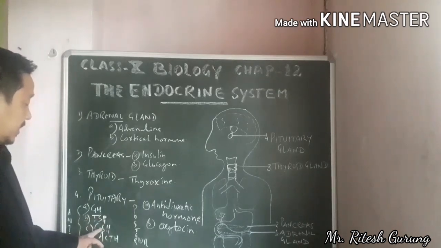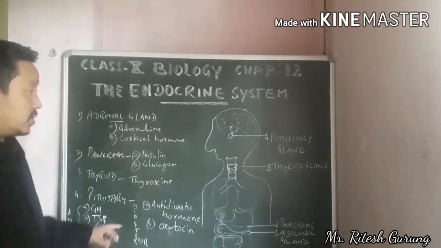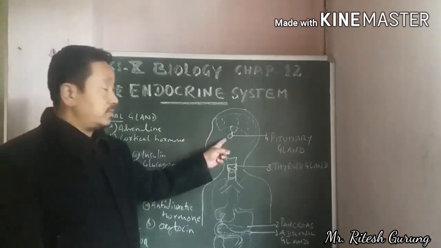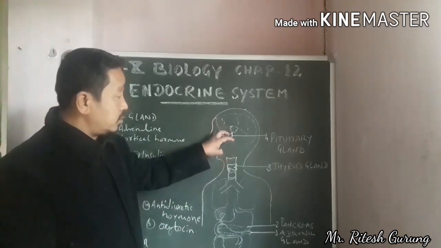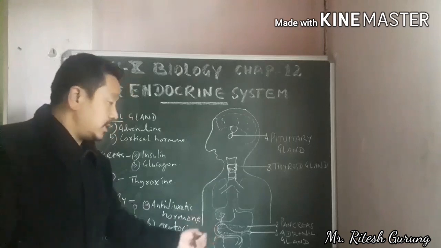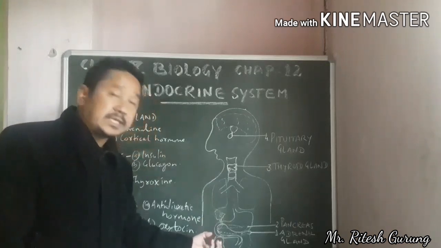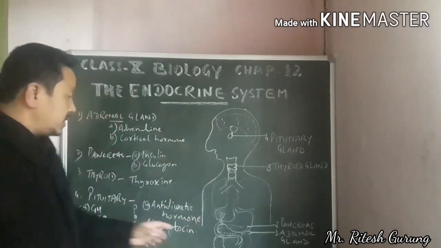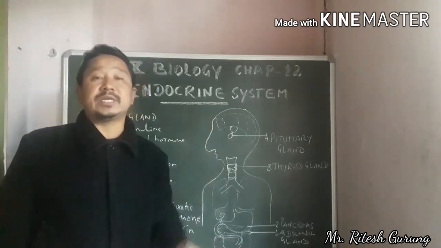This hormone is actually produced here, and going down to the gonads, it stimulates the gonads, and under the influence of this hormone only, the gonads produce their respective hormones.